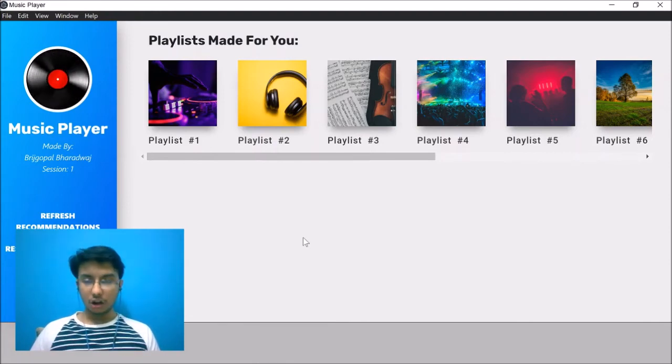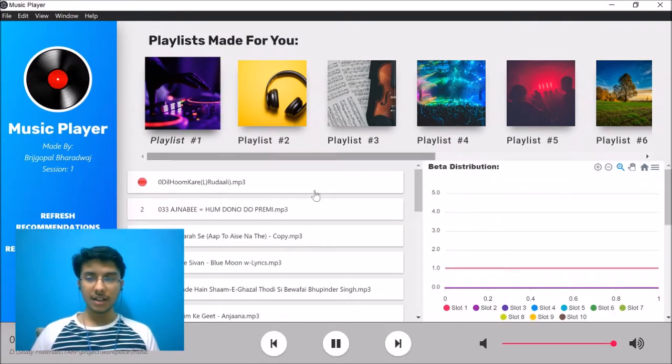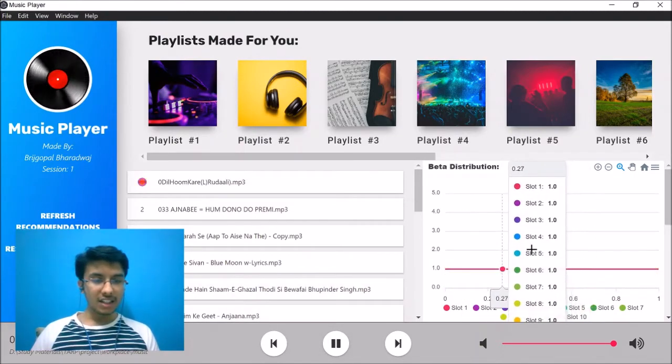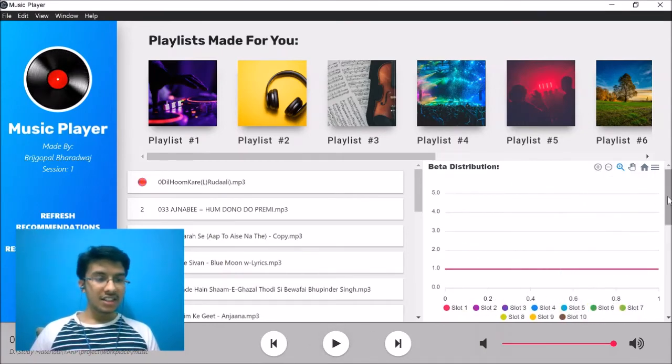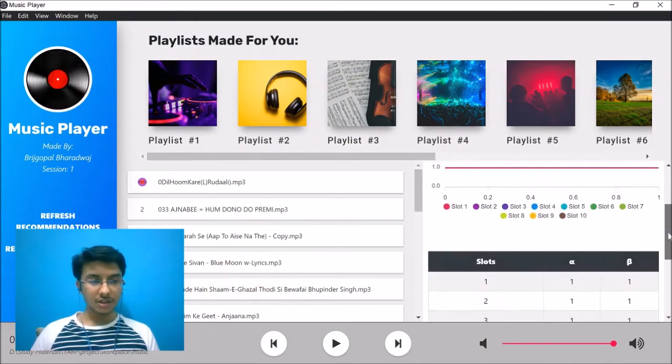Now when I click on one of these playlists, you will be able to see the songs that are present in it, along with a brief summary about the characteristic parameters that are being maintained by the system in order to recommend them. Let's look at them. So as you can see here, these are the coefficient values. Let me just pause that. These are the coefficient values that are being used to present the recommendations.